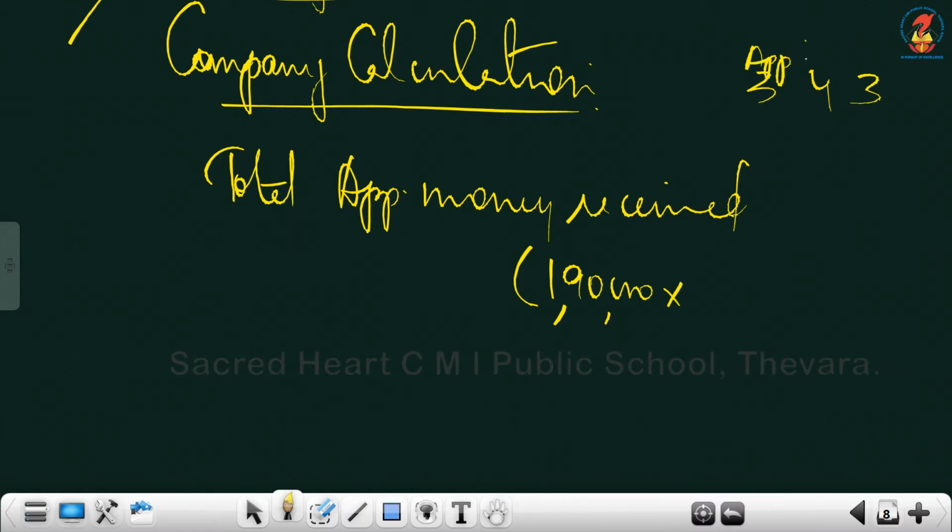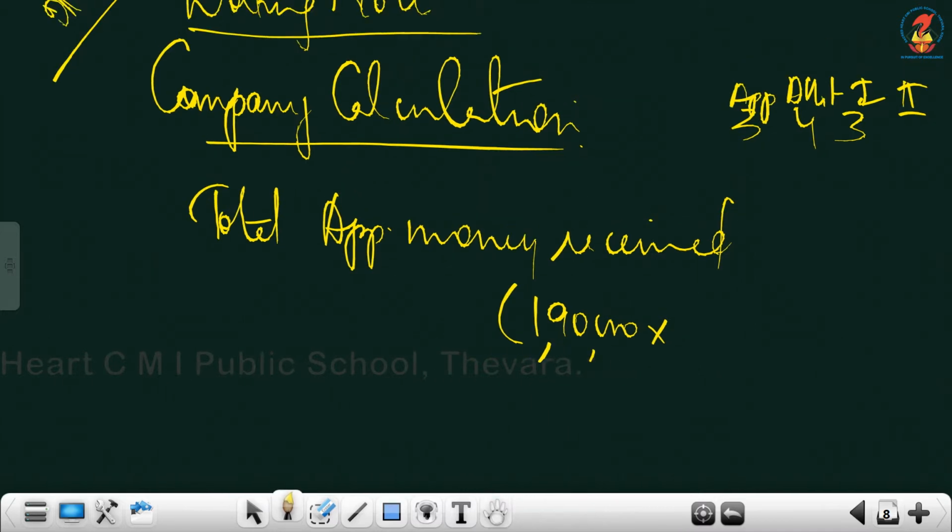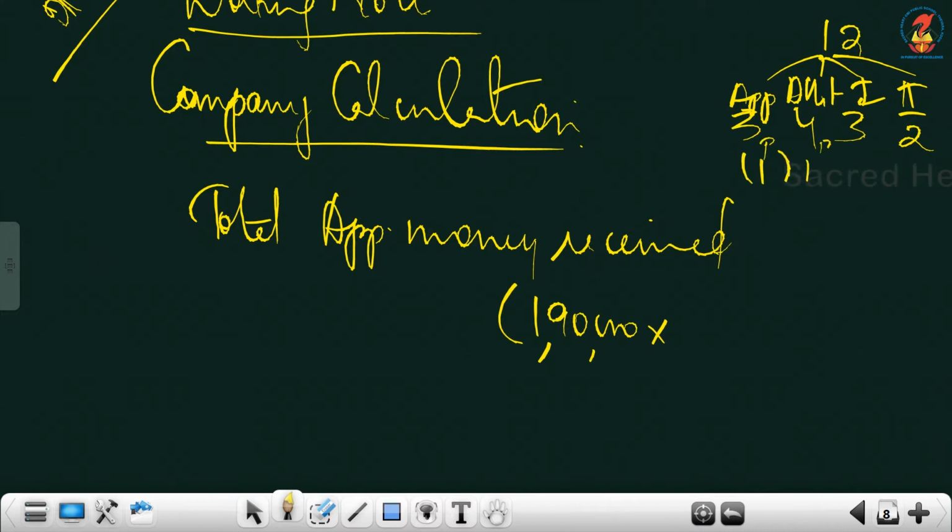That is application, allotment, first call, second call, and we are collecting 10 plus 2, 12. So what is the balance? 3 plus 4, 7 plus 3, 10 plus 2. And there is premium with application and allotment, that is 1 each. So this is the premium amount. Okay, so this is the split up.